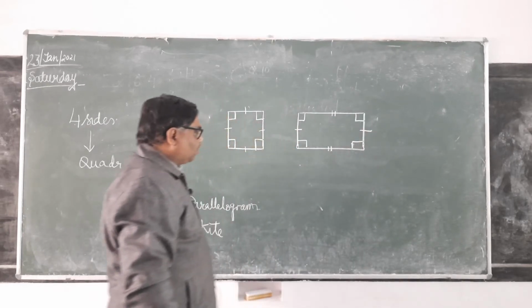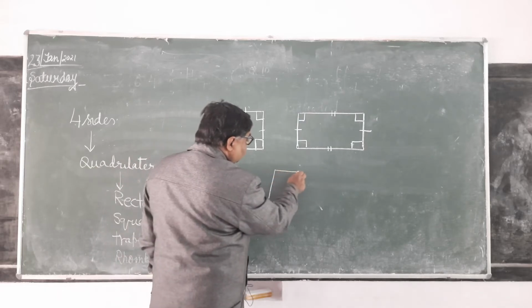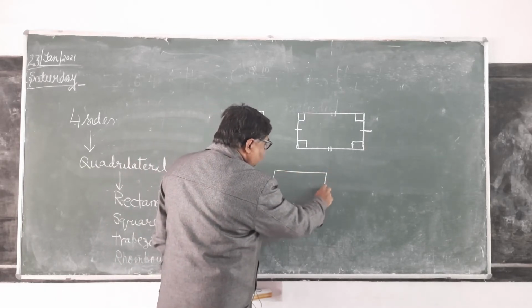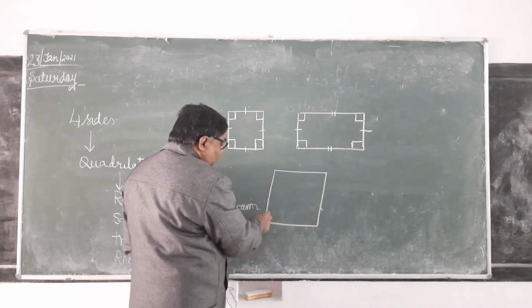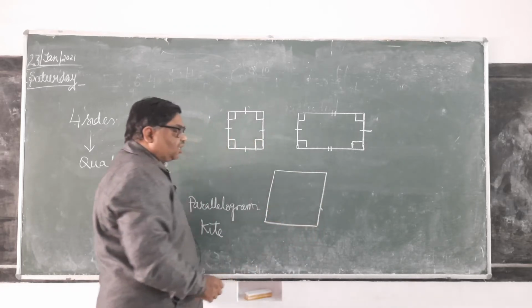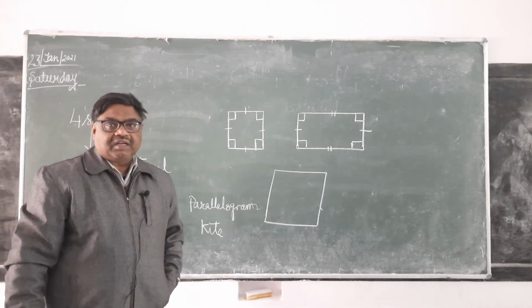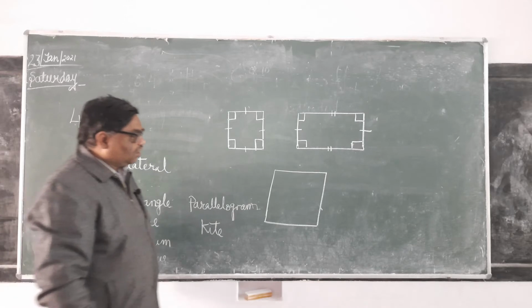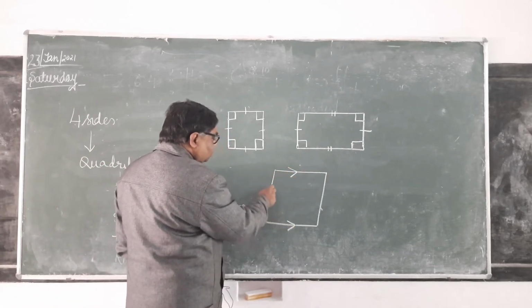Then you can see one more figure. Here all the sides are equal, but the angle is not 90 degree. All the 4 sides are equal. It is clear. And parallel. All the 4 sides are equal and opposite sides are parallel. It is clear.